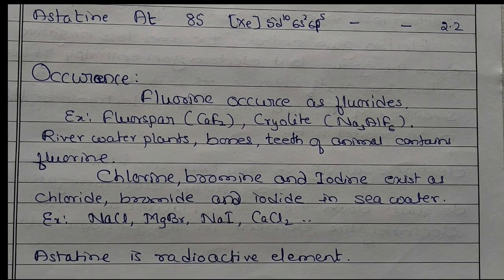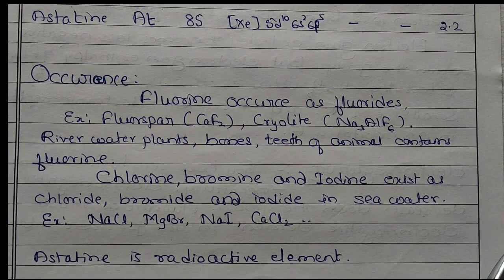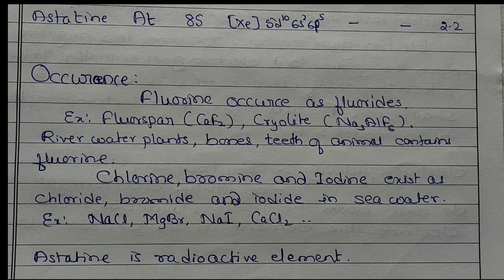Okay. Then we have observed here the trend. So trend: atomic radii, electronic configuration, ionization enthalpy, electronegativity. So let us discuss about that now.